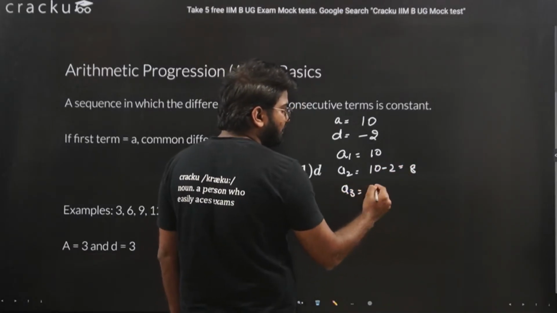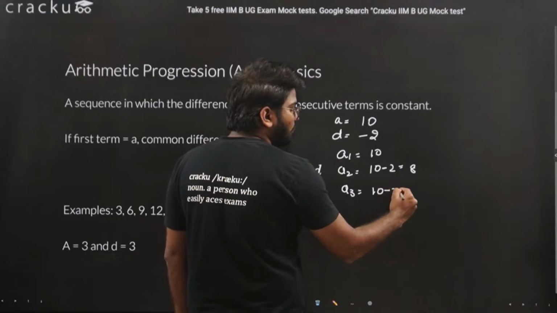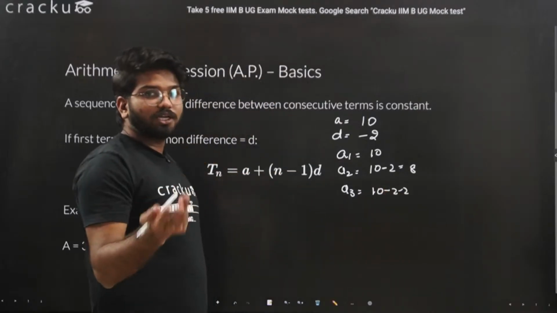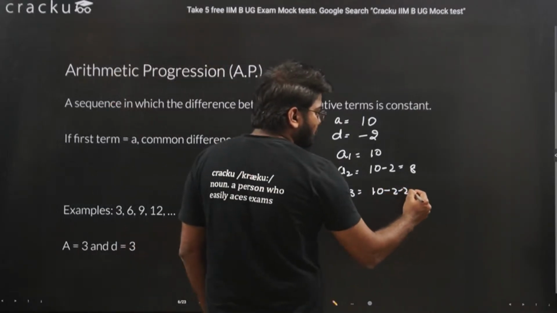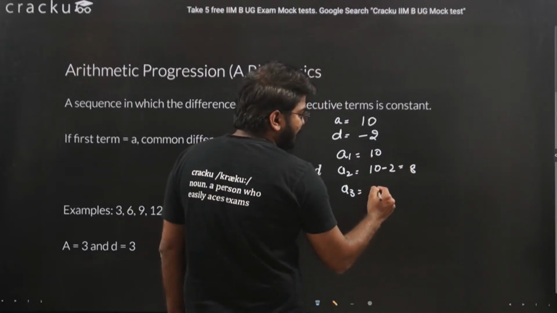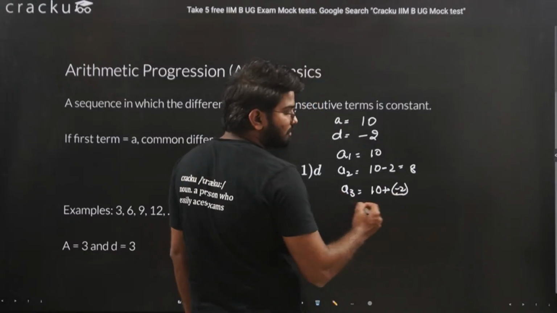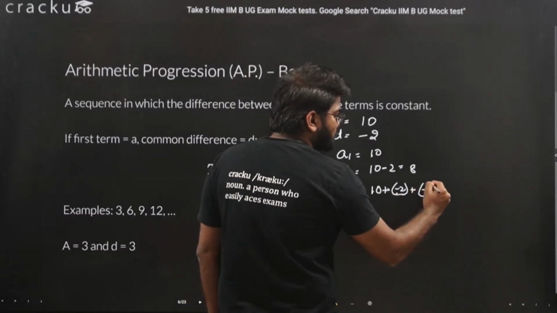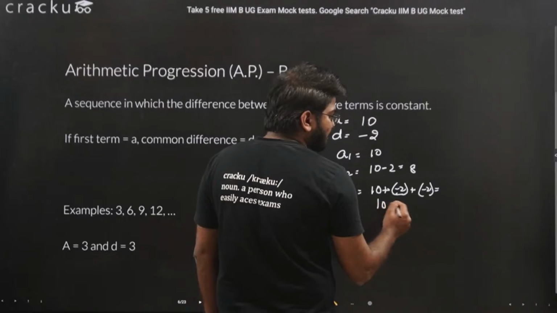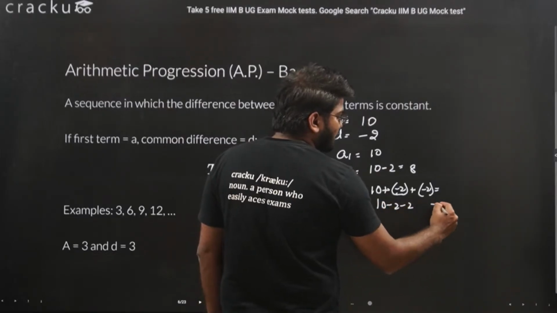The third term will be 10 minus 2 and minus 2. We are reducing twice. Or you understand that 10 plus minus 2, because this is our common difference, plus minus 2. This will be equal to 10 minus 2 and minus 2, and this will be equal to 6.